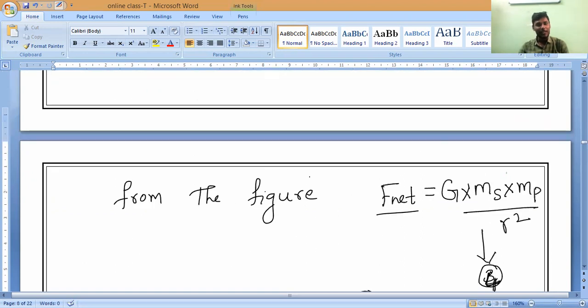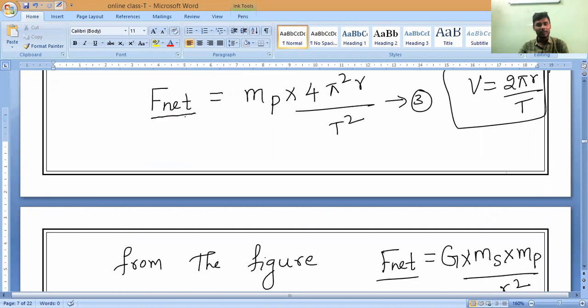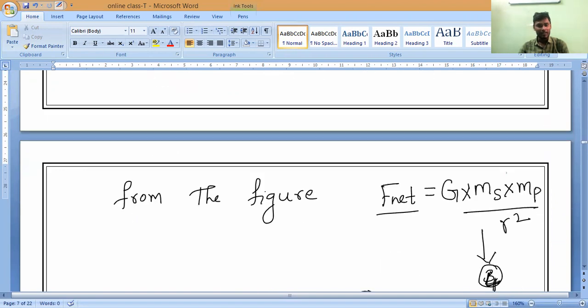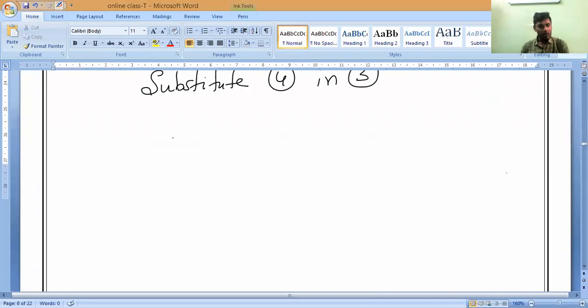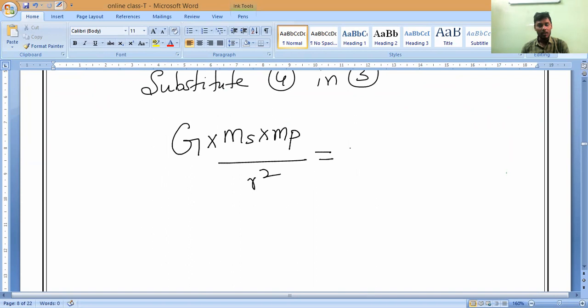What will come, guys? In place of F, what can I write? F net equals G into M S into M P divided by R square. Clear, everybody? Yes or no? So now I can write capital G into mass of sun into mass of planet divided by R square, which is equal to what?